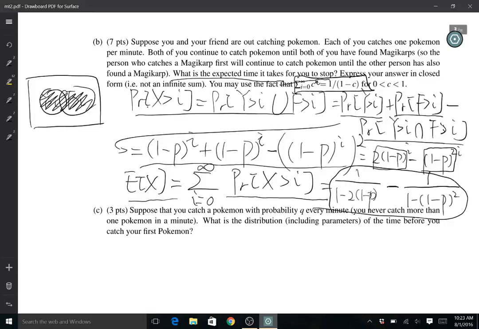Any questions on this part? Yes, please. Can you only use tail sum for this question?